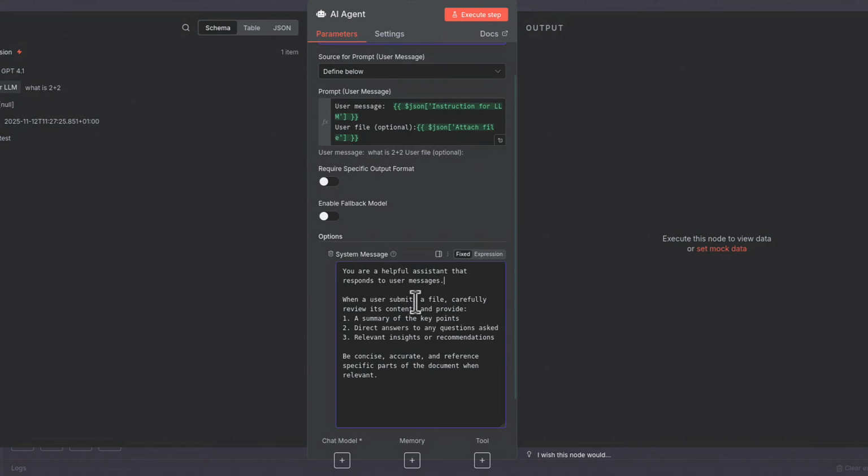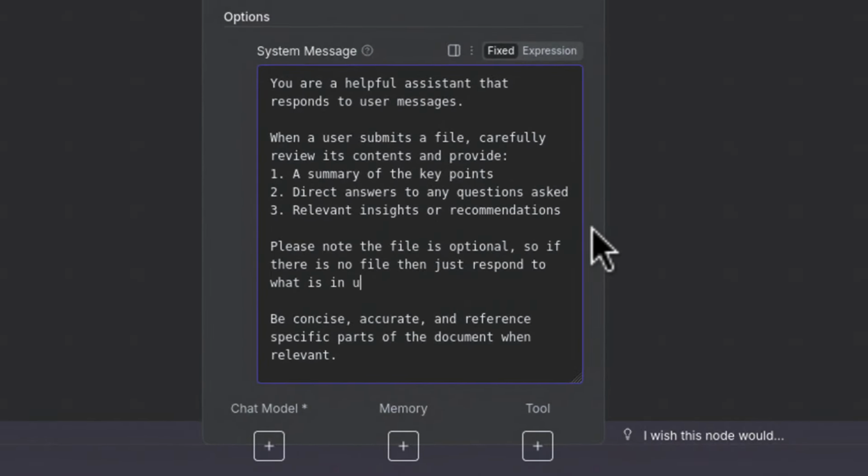When a user submits a file, carefully review its content and provide summary, direct answers, relevance. I will add also, please note, the file is optional, so if there is no file, then just respond to what is in the user message field. That's it. This is it, but now we have to attach a chat model. This is the most important bit, yes?